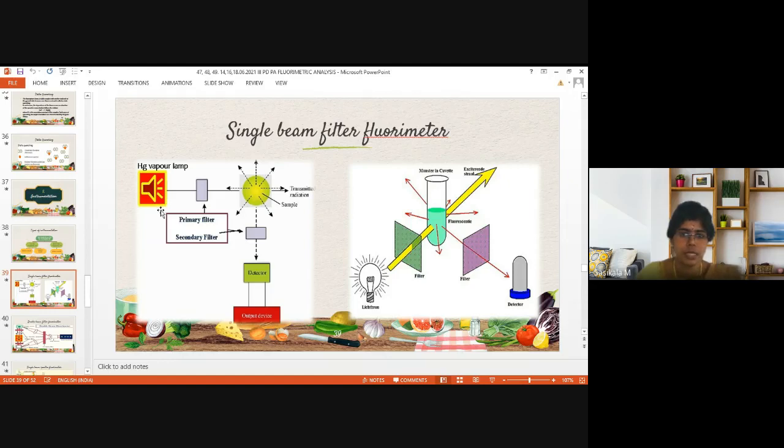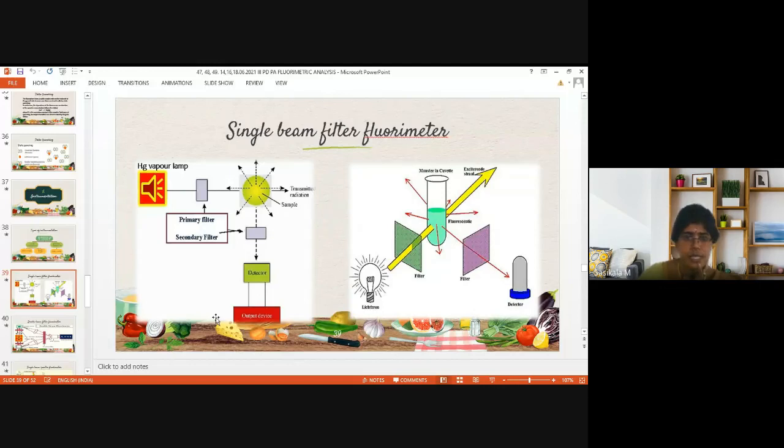So what are the parts we are using? Source, primary filter, sample cell, secondary filter, detector, and output device. It is in 90 degrees. You have to draw the schematic representation like this only, not like the UV visible spectrophotometer. That is 180 degrees, where you draw the diagram in a horizontal way. Here you need to draw it in a vertical way. Emitted light is measured in a vertical way.